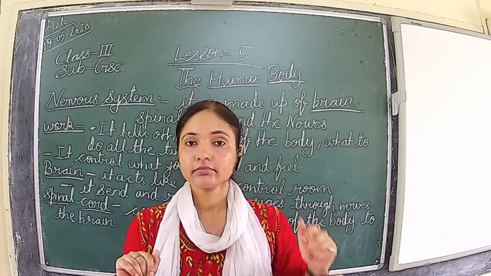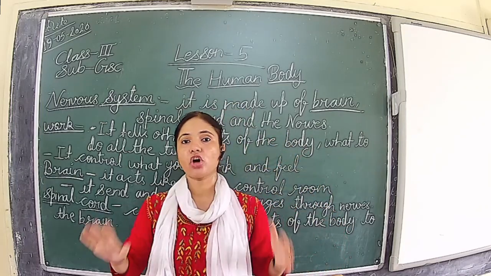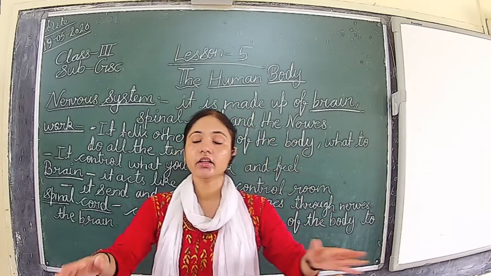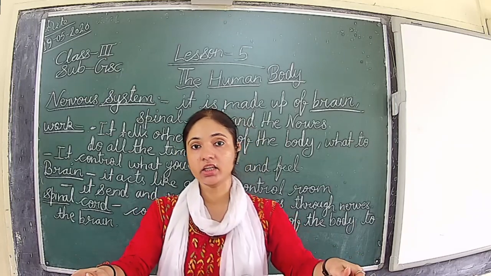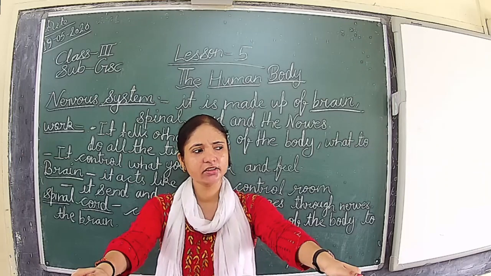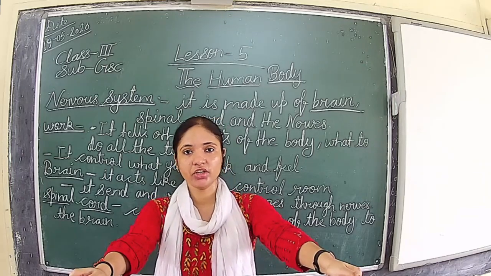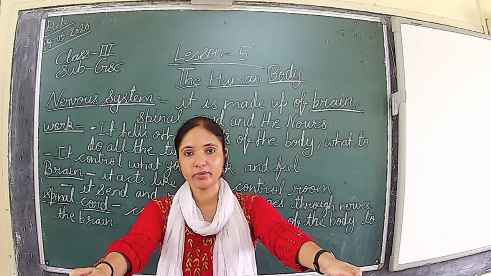Their capturing or the functioning of the brain stops. Sometimes it happens due to overthinking, stress, depression, and many other reasons due to which the brain stops functioning properly.